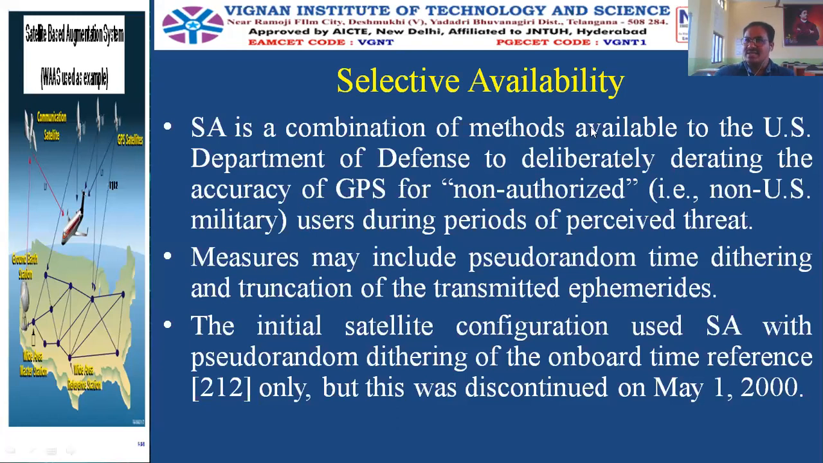So selective availability is a combination of methods that are developed by the US DOD deliberately to derate the accuracy of the GPS for non-authorized users. So if anybody with an intention to cause a threat, a non-intended or non-authorized user, is coming, then it will derate the accuracy. And measures may include the pseudo-random time dithering and a truncation of the transmitted ephemeris. So these all we will learn when we study the GPS receivers. As of now, what you understand is selective availability is a procedure to derate the signals of the unauthorized users.